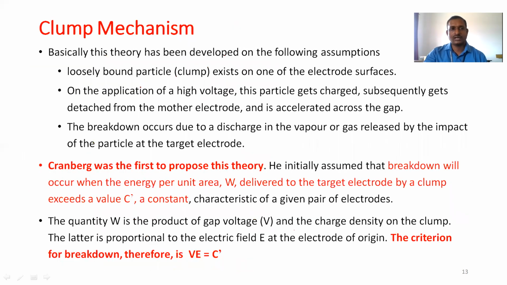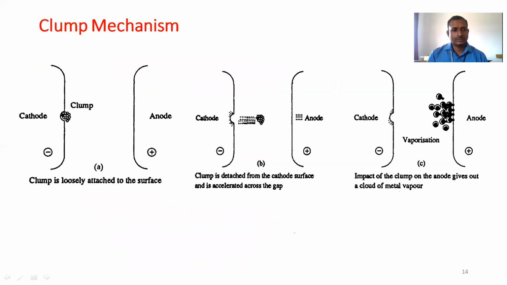The last one is the clump mechanism. In the clump mechanism, initially a clump of electrons is loosely bound to the cathode surface. After the application of a high electric field, the clump gets charged and detached from the cathode surface. It is accelerated across the gap due to the electric field and reaches the anode. It produces vaporization, and this vapor will be discharged according to the Townsend theory. So automatically the clump mechanism will happen.